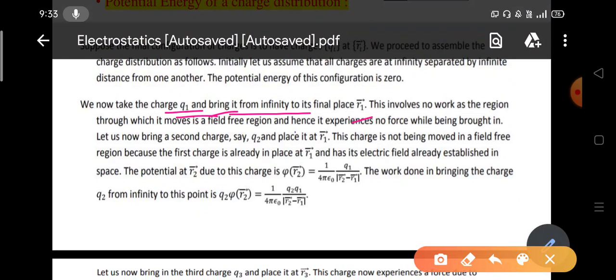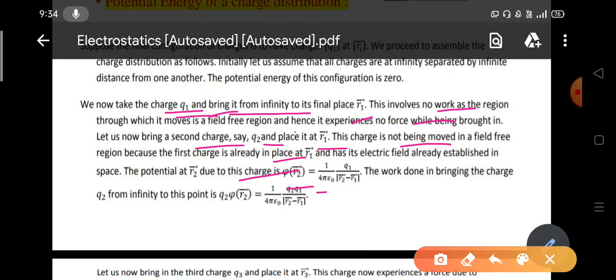Since there is no charge earlier, we don't have to do any work. Now suppose we are taking the second charge from infinity to a position R2. Since Q1 is already present, that charge will exert some electrostatic force on the second charge, Q2.